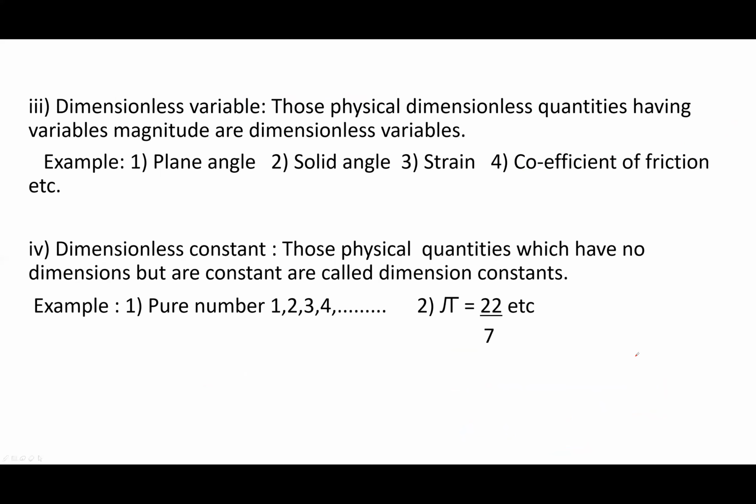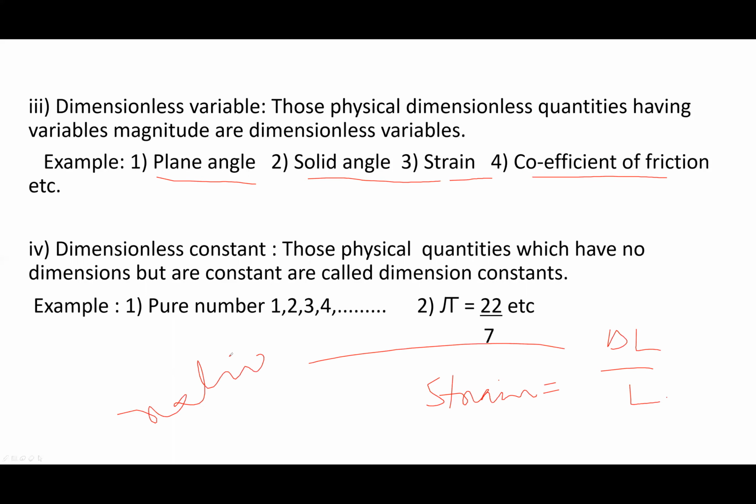Dimensionless variable. So plane angle, solid angle, strain. What is strain? Strain is the change in length to the original length. It's a ratio. Similarly, plane angle is a ratio. Solid angle is also a ratio. Coefficient of friction is also a ratio between similar quantities.